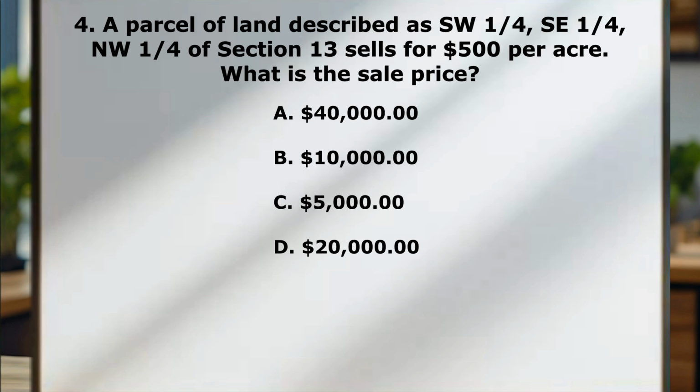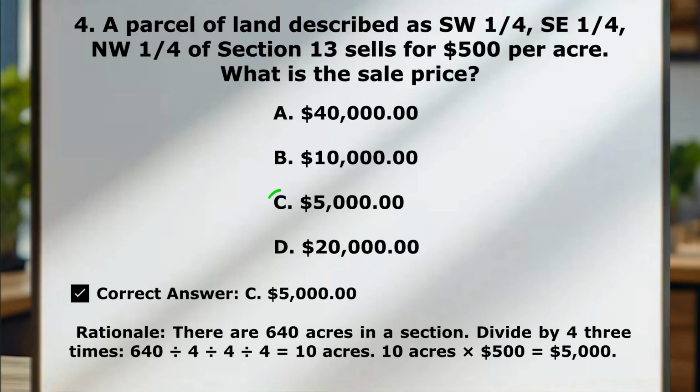To answer this question, you need to know how many acres are in a section. And the answer to that is 640 acres are in a section. So if you divide that by 4 3 times, because you see southwest quarter, southeast quarter, and northwest quarter, you're going to get 10 acres. And then what you do is you just take that 10 acres and you multiply it by $500 to get your sale price of the correct answer, C, $5,000.